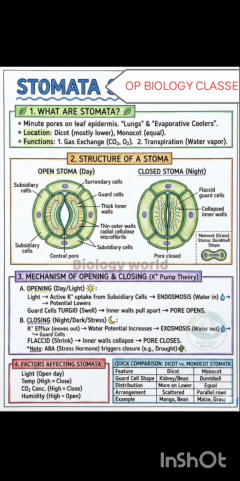Second, closing at night and in dark or stress: potassium moves out of the guard cells, the water potential increases, and exosmosis takes place. Endosmosis and exosmosis: water moves out of the guard cells, they become flaccid and shrink, the inner walls collapse, and the pore closes.